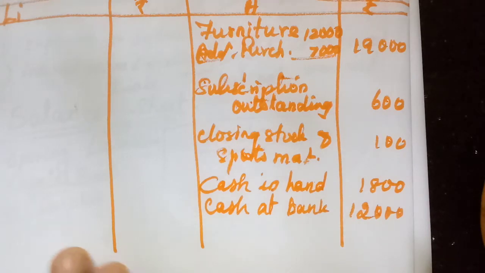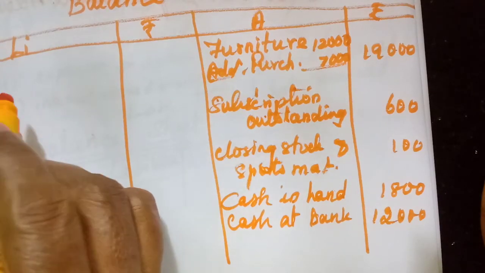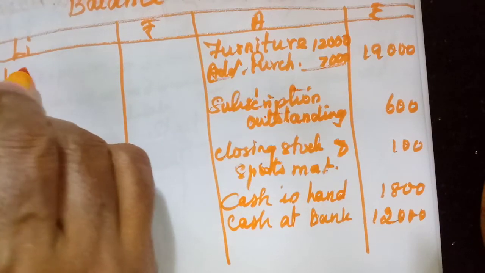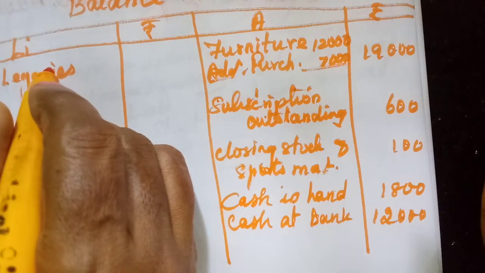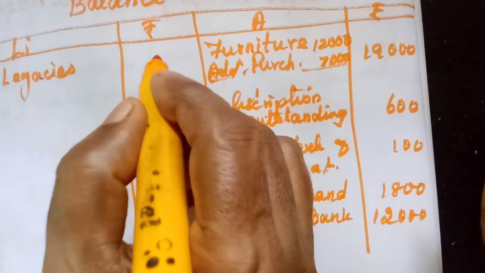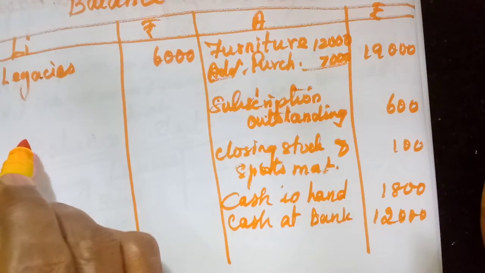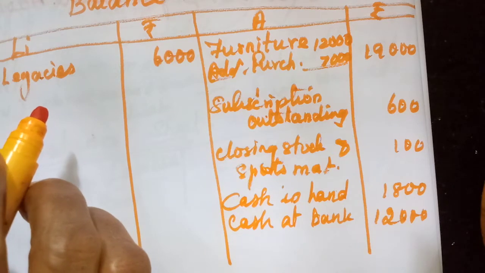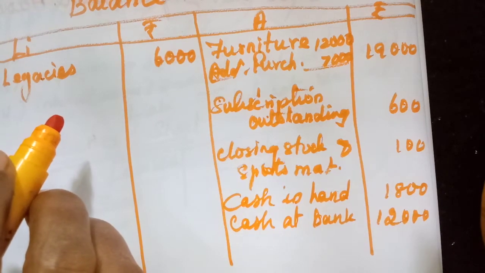Now we will come to the liability side. Liability side, what? Legacies. What is given in the receipts and payments account? Okay, legacies 6,000. Then collection we have entered. Now we will come to the adjustment. Outstanding return, furniture return, closing stock return.